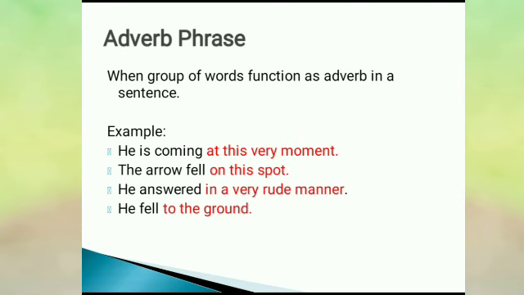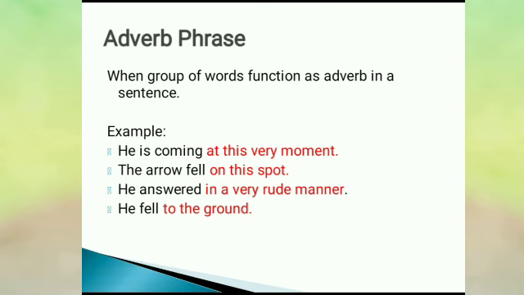You know adverb is the word that qualifies or tells about a verb. So here the group of words is functioning the same. At this very moment is telling about the verb coming. Coming is the verb and at this very moment is telling about coming. So this is called adverb phrase.